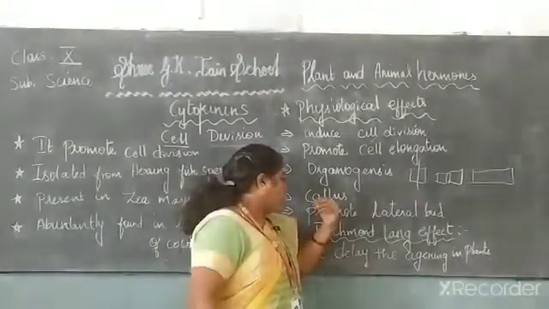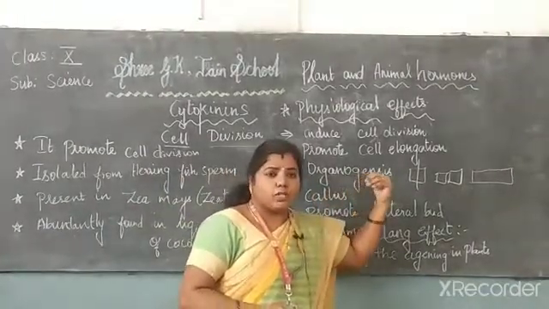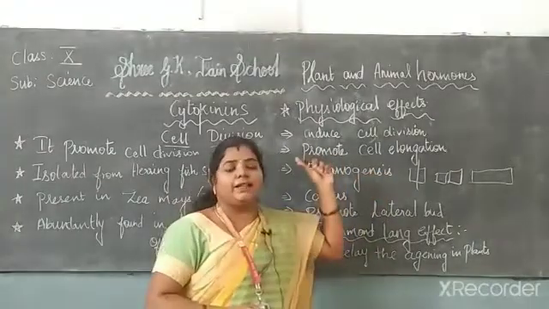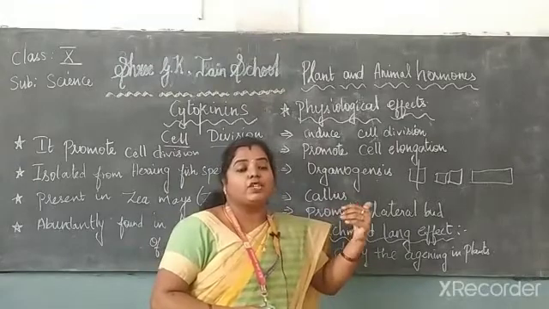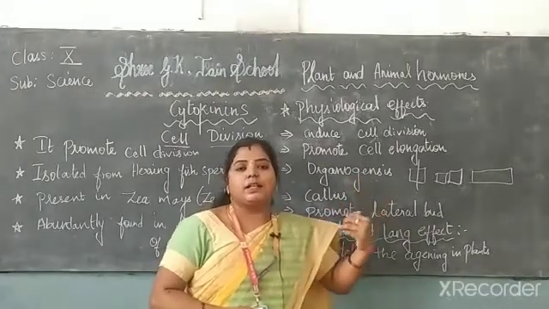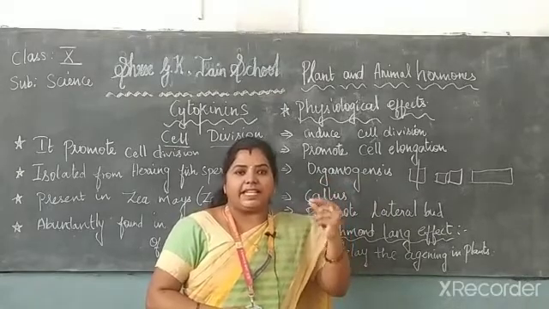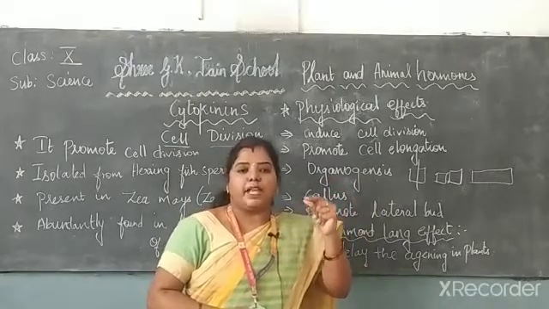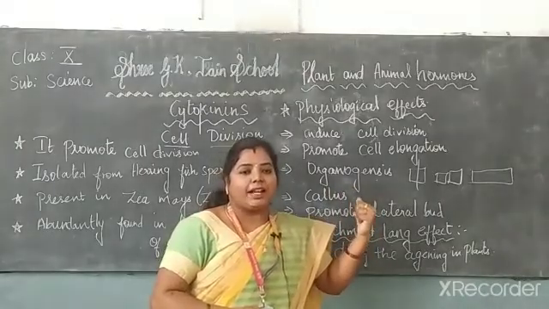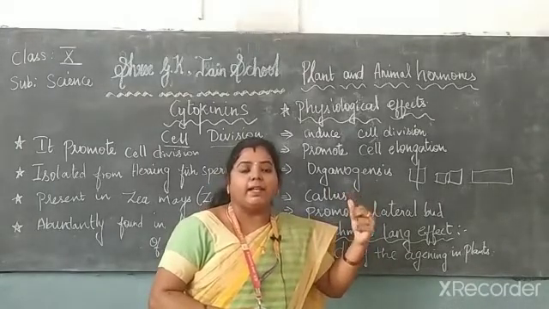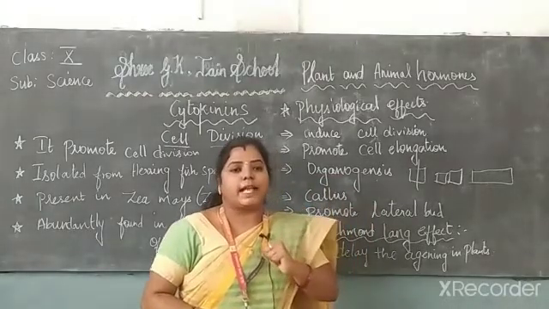And the next point is about the callus. Callus again involves both auxin and cytokinins for the formation of callus. Callus is like newborn buds, flowers, and leaves that are newly formed. It is based on cell division only. So the formation of callus is also controlled by two different hormones, one is auxin and the other is cytokinins.